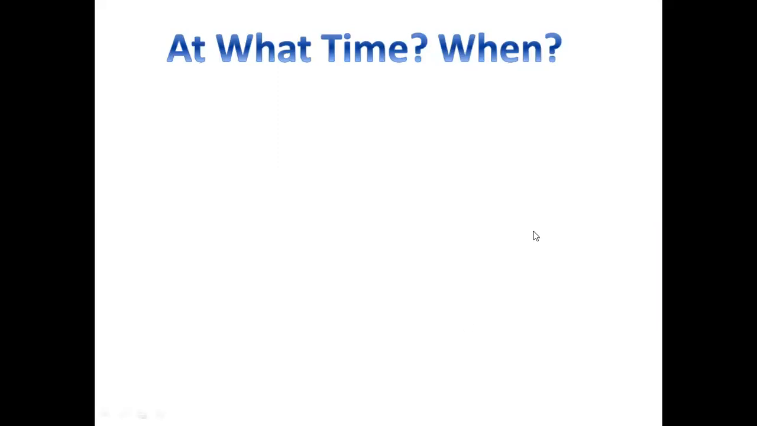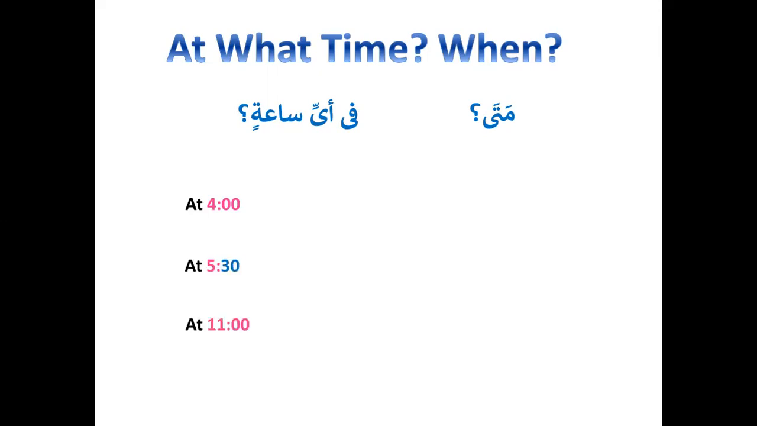Now, at what time, or when? How do you write that? So, mata, when, or fi ayyi sa'atin, at what time, at what hour. So this is how you say it. So if you want to say at 4 o'clock, now here we are changing. All the times that we did were in rafa form, because by default we explain everything in rafa. Now if you want to change it to, let's say, at fi, you want to change it to jar. So how do you do that? So at 4 o'clock will be fi, that means the next thing would become jar.